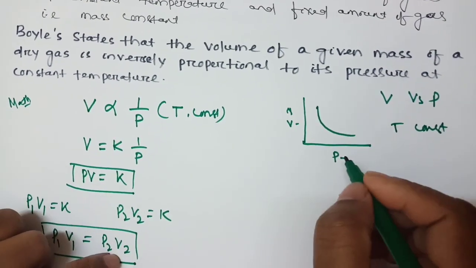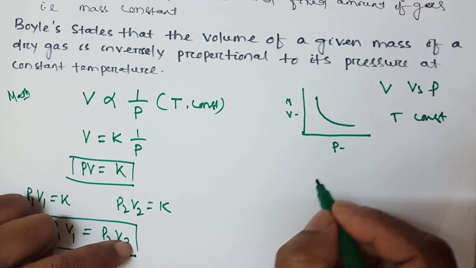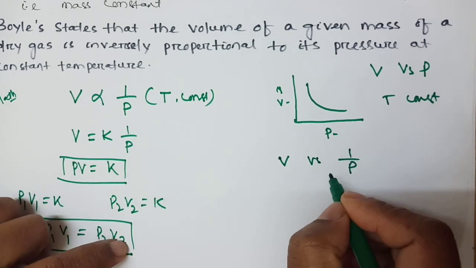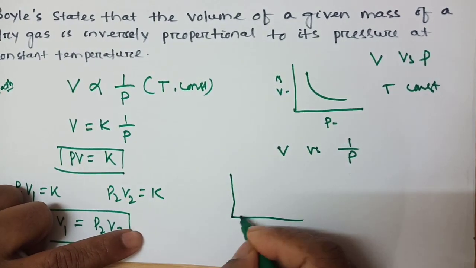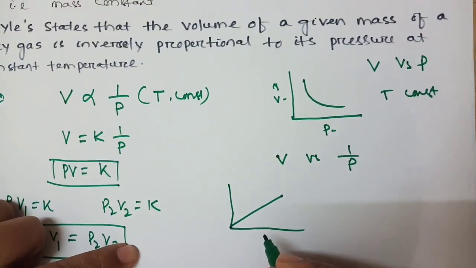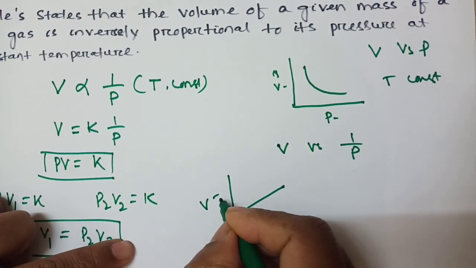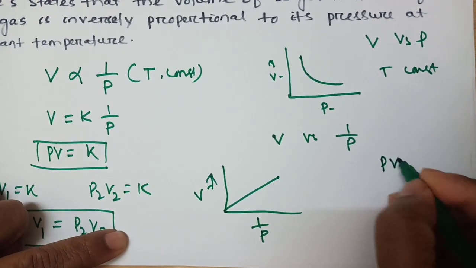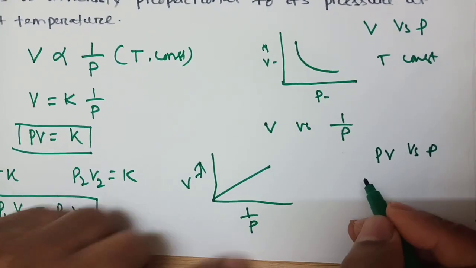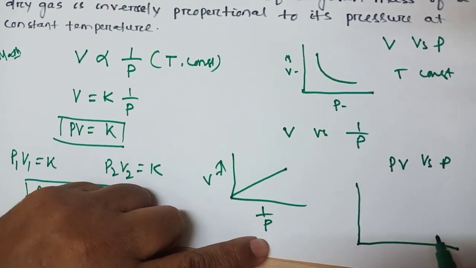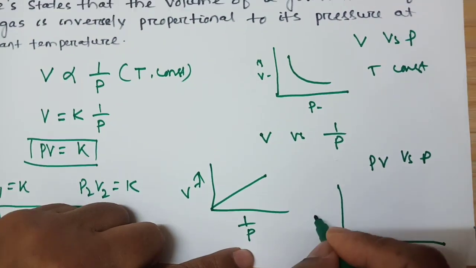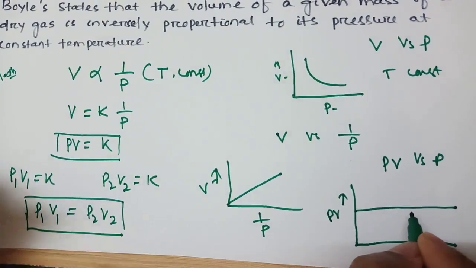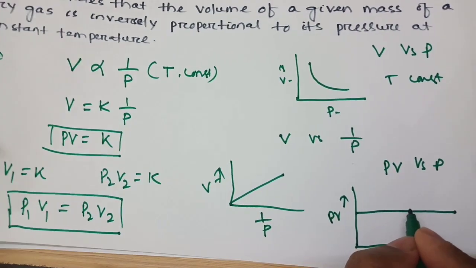Another graph is V versus 1 by P, which is directly proportional. You write 1 by P on one axis and volume V on the other. Another graph is PV versus P. You write pressure here and PV on the other axis. The graph will be like this. These are the graphs. You remember this is Boyle's law.